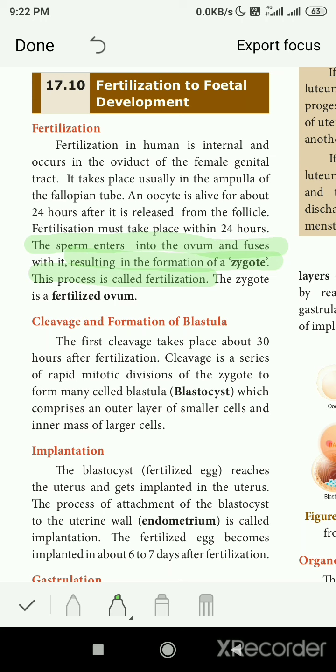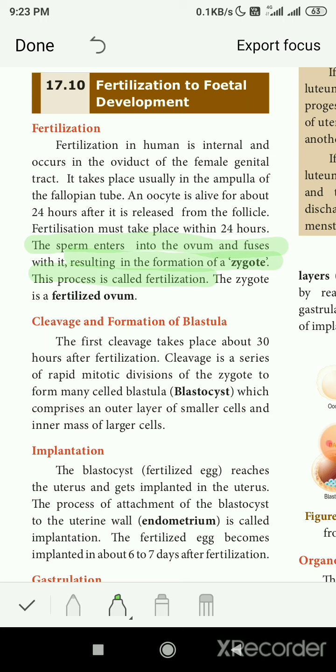Okay. Now cleavage and the formation of the blastula. How does this zygote become a blastula? The first cleavage takes place about 30 hours after fertilization, within those 30 hours. Cleavage is a series of rapid mitotic divisions of the zygote to form a many-celled blastula.